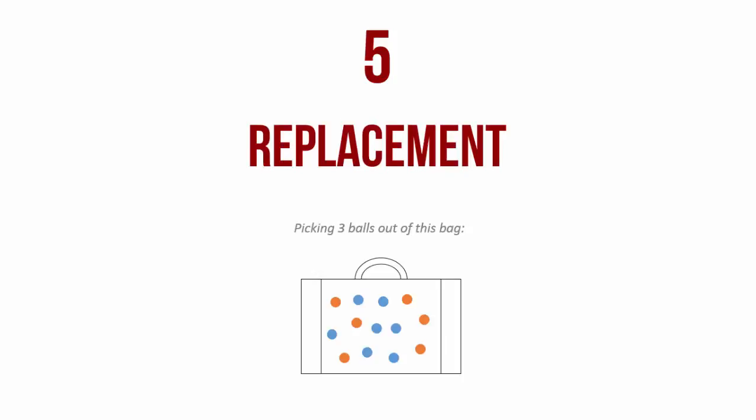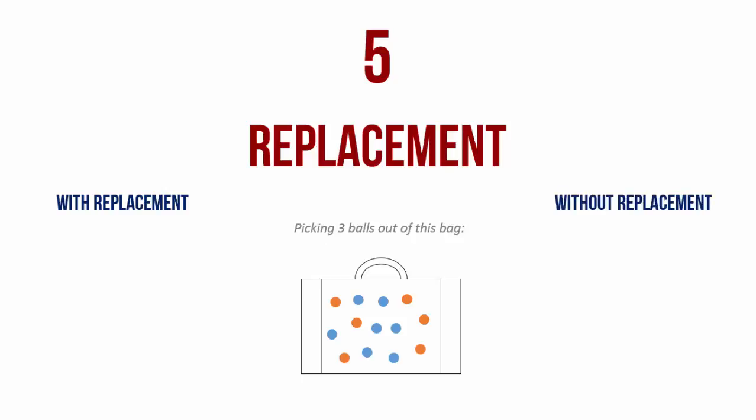The next tip that I am going to provide you is replacement. Remember the example of the bag that contained blue balls and orange balls. Now say we have to pick 3 balls out of this bag. There are 2 ways in which I can do this. First is with replacement. What that means is, I reach into the bag, pick up a ball, see what color it is, and put it back into the bag. Then I pick up the second ball, note the color, and put it back. Then I pick up the third ball, see what color it is and put it back. That is, I'm picking up a ball from the bag and replacing it.